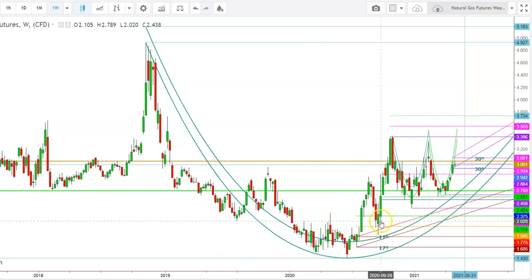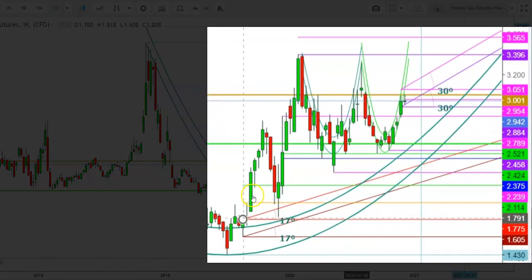So here you can see how the natural gas futures tested a low at the levels of $1.4 during the month of June 2020. But since then, we have seen a sharp recovery in natural gas futures, and the natural gas futures finally tested a high at the levels of $3.369 during the month of October 2020. And here you can see how once again the level of $2.521 has turned into a strong support for natural gas futures, because here you can see in a weekly time frame how the natural gas futures have been behaving amid this zone.